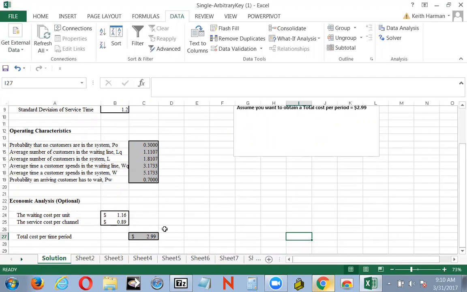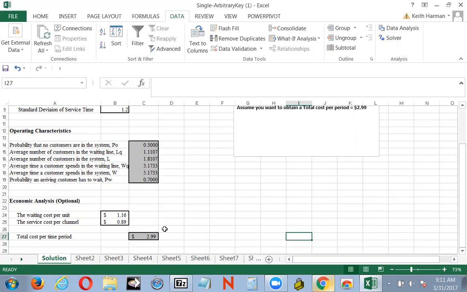And again, I can't emphasize enough that you really do need to walk through the steps over on page 520, especially, because they show you the computation for the probability that there are no units in the system, then the average number of units in the waiting line, average number of units in the system, average time a unit spends in the waiting line, average time a unit spends in the system.